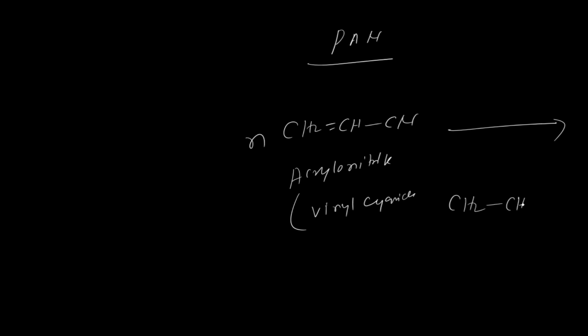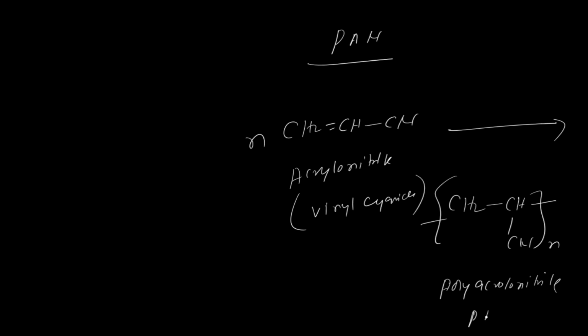PAN is polyacrylonitrile. They can ask you what the monomer of polyacrylonitrile is. Vinyl cyanide is the monomer of polyacrylonitrile. This is the PAN. These are some they can ask you.